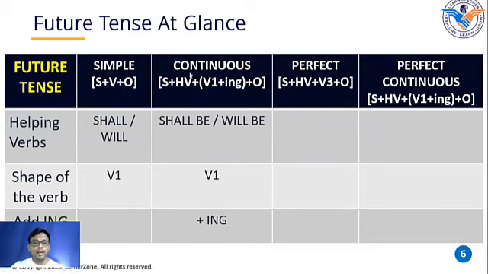Okay. In future continuous tense, we have to use shall be and will be, and we have to use V1 and add ing to the first shape of the verb because it is continuous tense. Okay. Always remember, I'm telling you once again, wherever it is continuous tense, there has to be a helping verb, there has to be V1 plus ing. Okay, remember this.